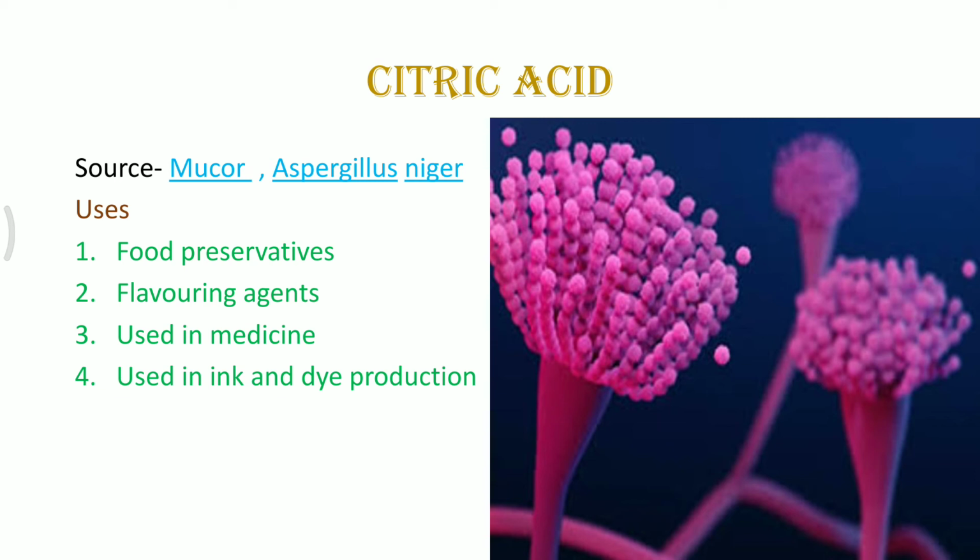Both of them are fungi, and fungi help in the formation of citric acid from the same fermented syrups. So food preservatives or flavoring agents are made with the help of this. Certain vitamin C containing tablets are made, and ink and dye production is also done with the same, because if you remember, Aspergillus has a typical purple color, and that can be used for making dyes.